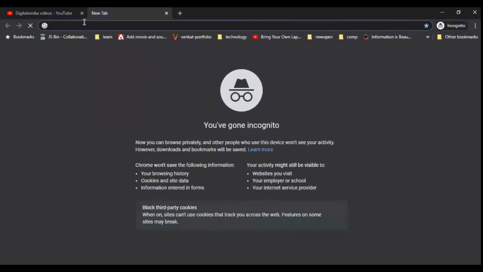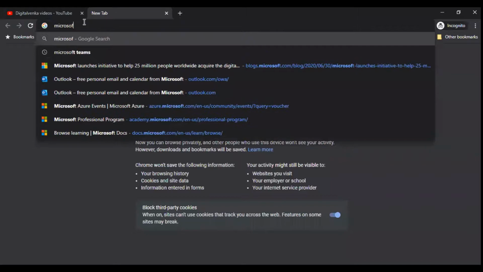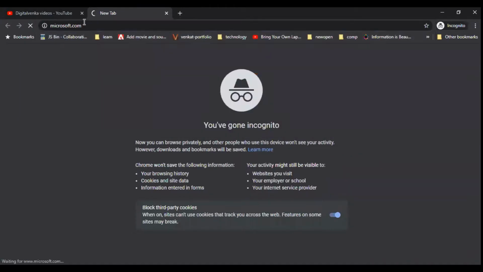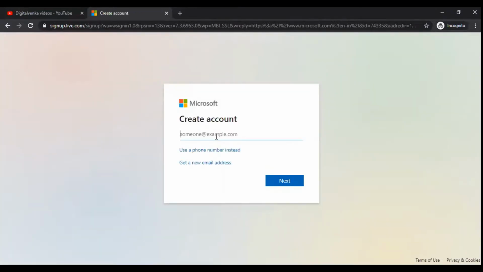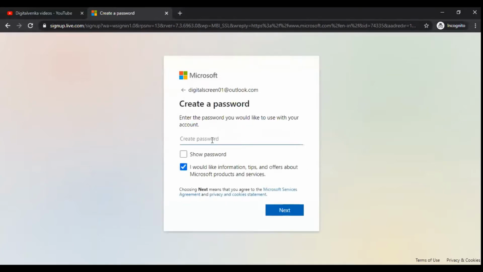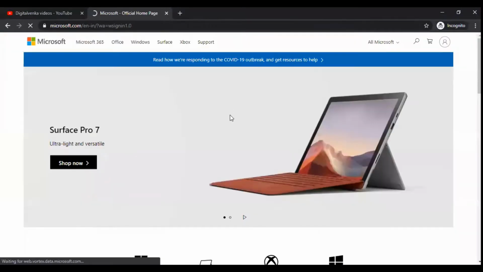Go to your web browser and search for Microsoft.com. You may already have created an account using Microsoft Outlook or through Hotmail.com. Now I'm going to create a new one. You can also create hotmail.com or outlook.in addresses. If I search whether a name is available, and it is available, I will create a password. Now you have created an account in Microsoft.com.